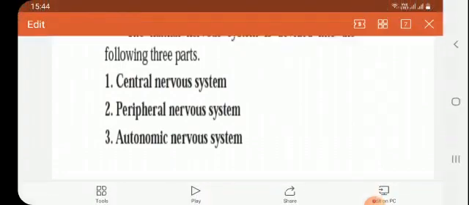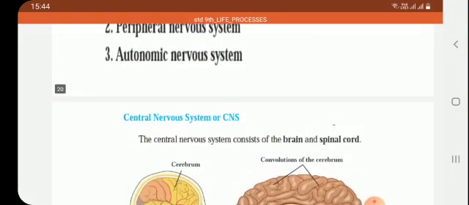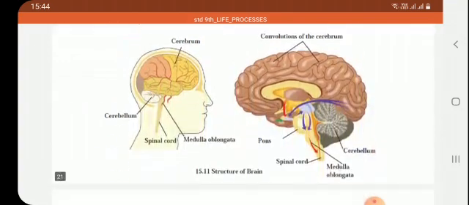One by one, we will study all the three systems in detail. Central, present in the center; peripheral, which is present all over the area of the body; then autonomous, which is different, where automatic things happen, that we are going to study in detail. So first is the central nervous system.